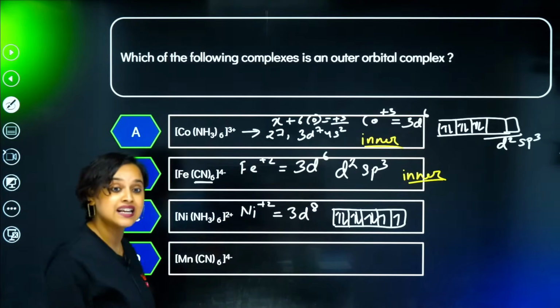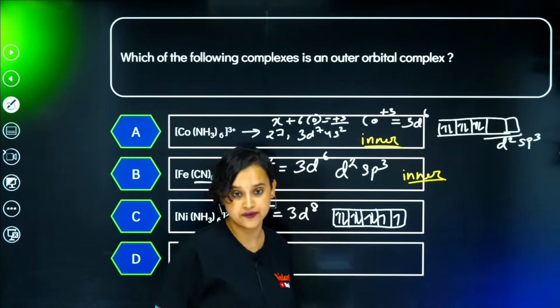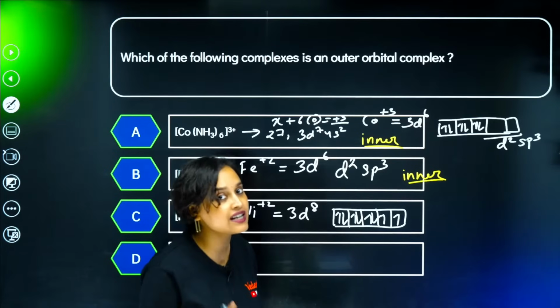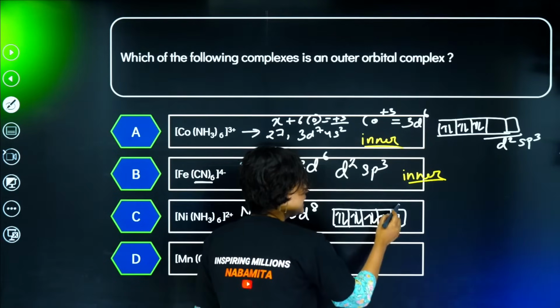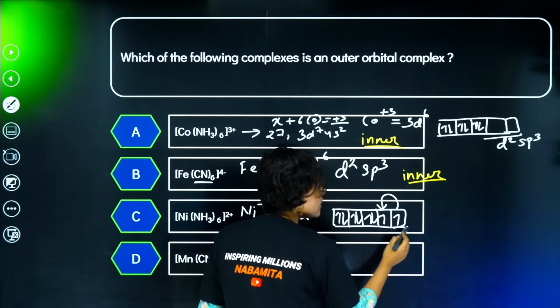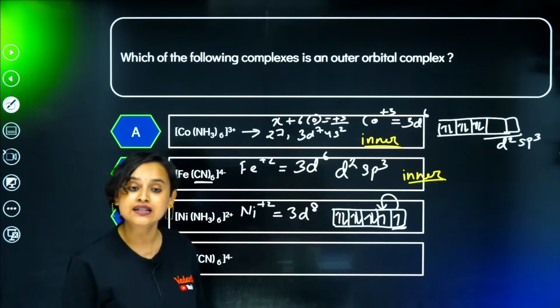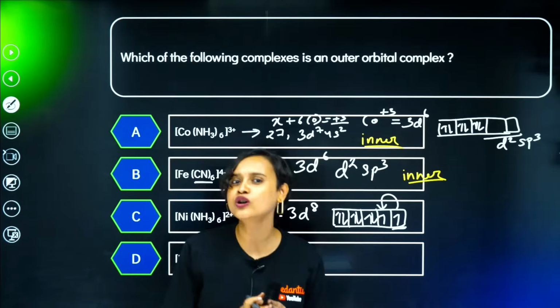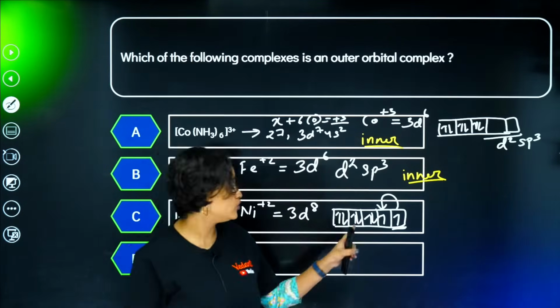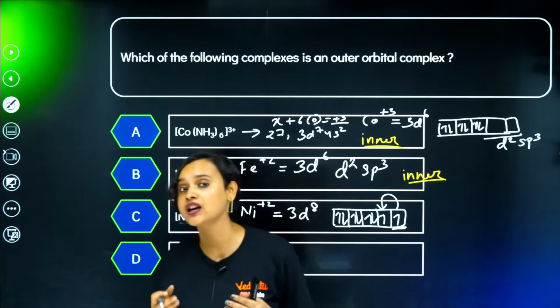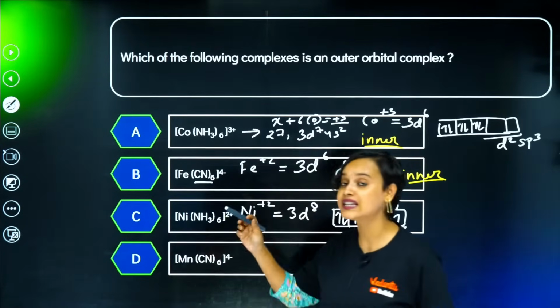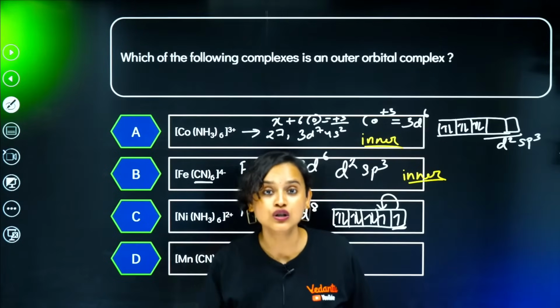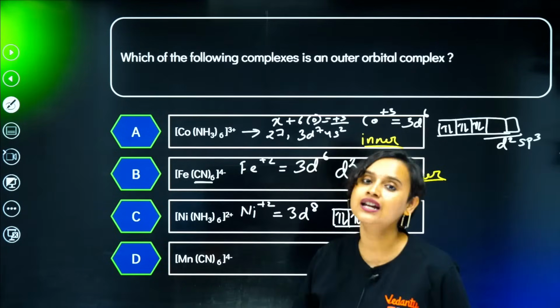Although NH3 is a strong field ligand, even if they pair up, only one orbital will be empty. And if only one orbital is empty, do you think it makes enough space for the 6 NH3 ligands coming to nickel? It doesn't.